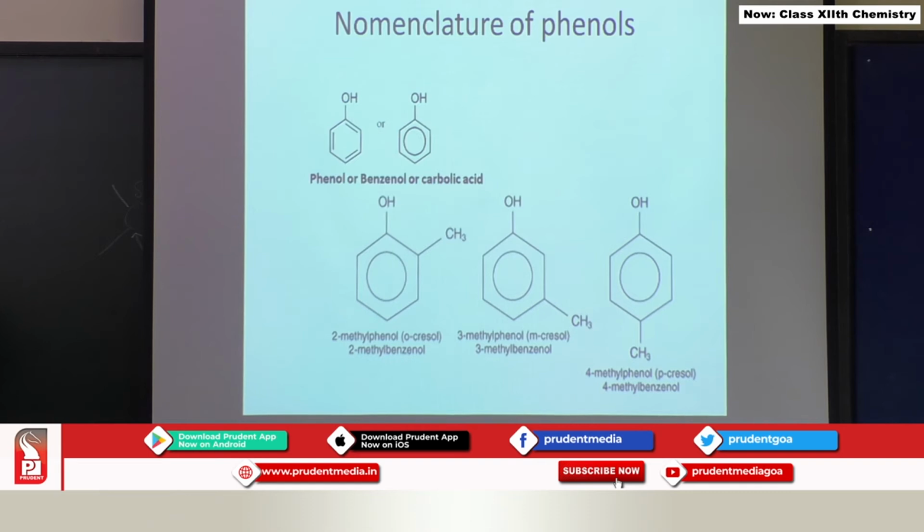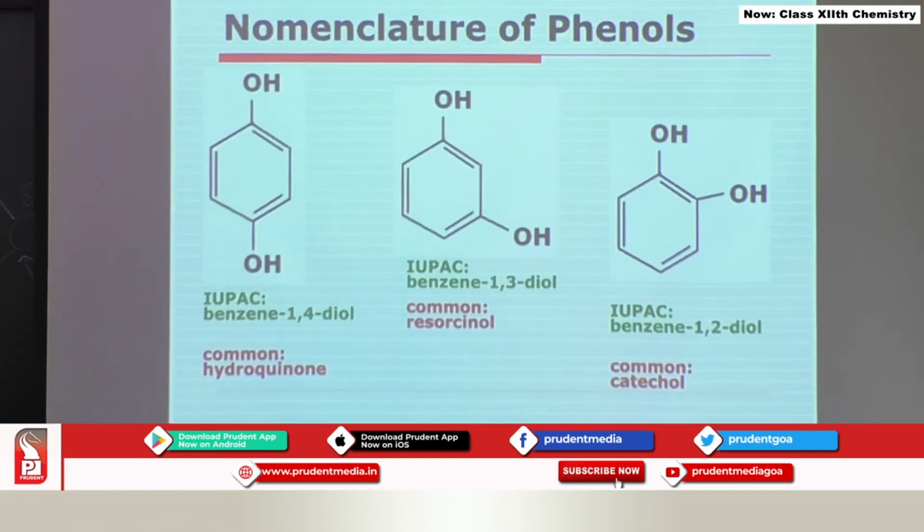If you want to write their IUPAC names, then this will become carbon number 1, carbon number 2. So, this is 2-methyl phenol or 2-methyl benzenol. This is 3-methyl phenol or 3-methyl benzenol. This is 4-methyl phenol or 4-methyl benzenol. Let us go ahead with the nomenclature of phenols.